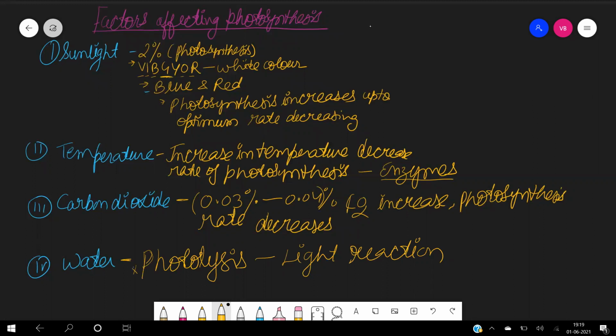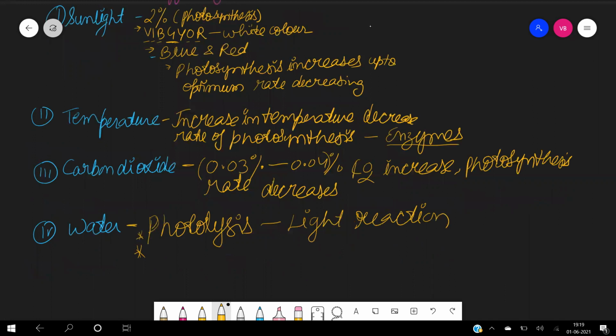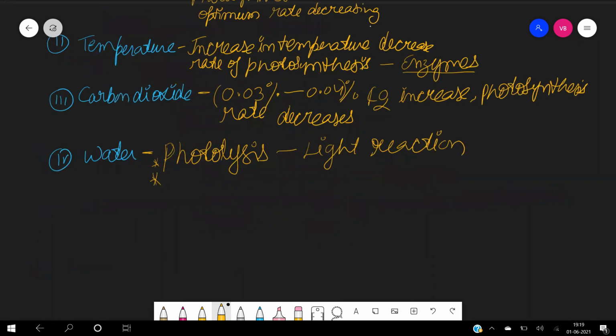And second thing, it is responsible for closing and opening of stomata. If the stomata are closed, then of course the rate will decrease. So these all are the factors.